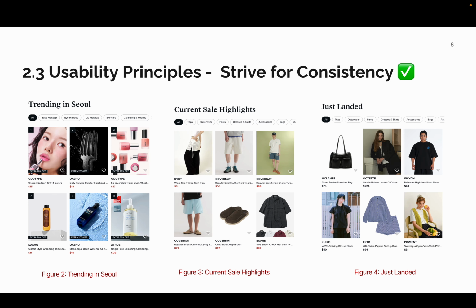From figure 2 to figure 4, we can see this uniformity across different products and categories. This consistency makes the site easier to browse and understand, especially for new users. It can help users quickly understand how to navigate between trend items, filter options, and viewing product details.